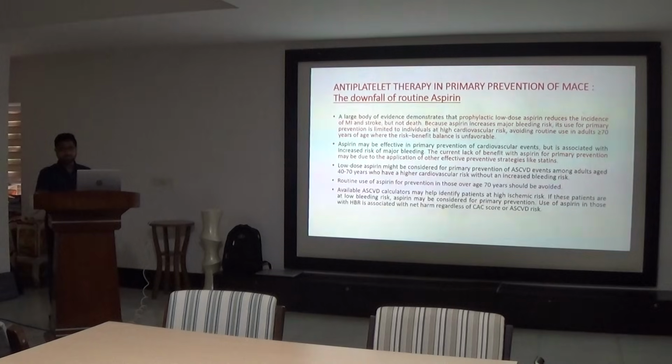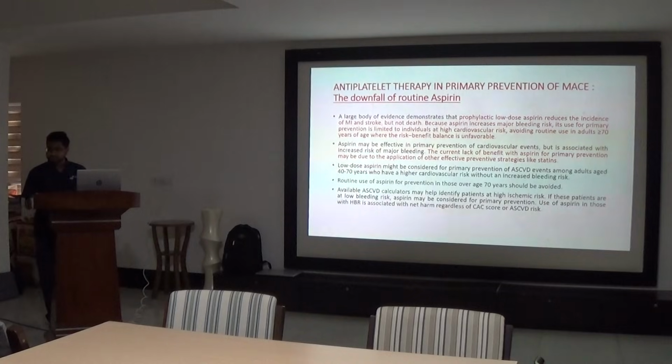High risk is considered as more than 20%. The ASCVD risk calculator contains age, gender, LDL, HDL, systolic blood pressure, smoking, and diabetes. So this is the ACC/AHA ASCVD calculator.